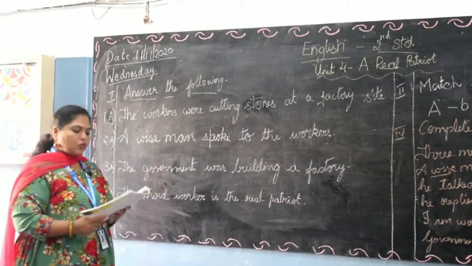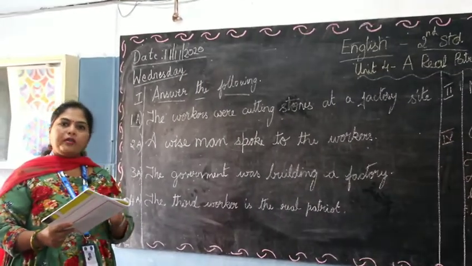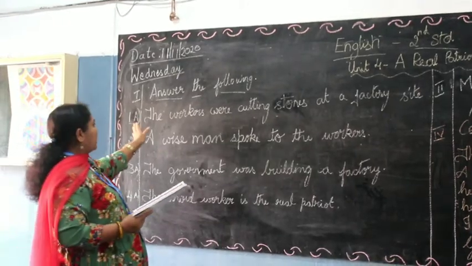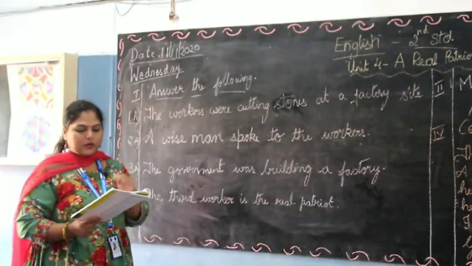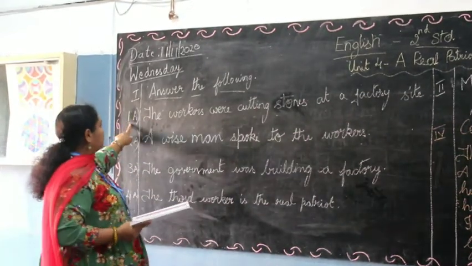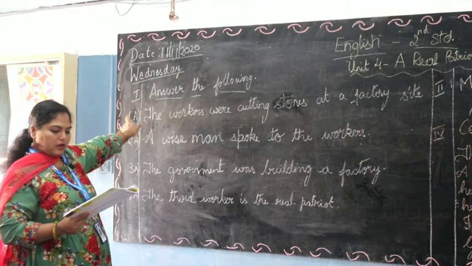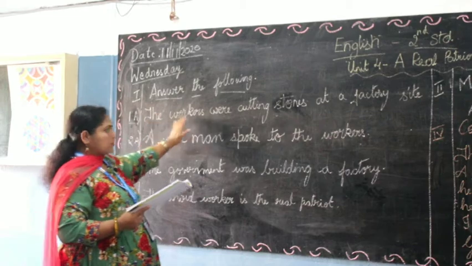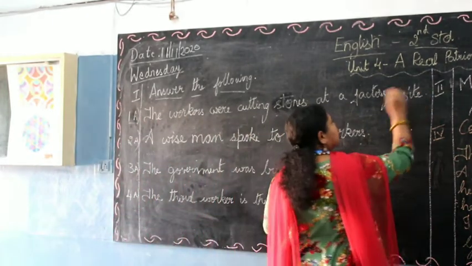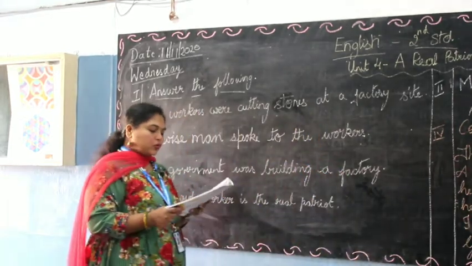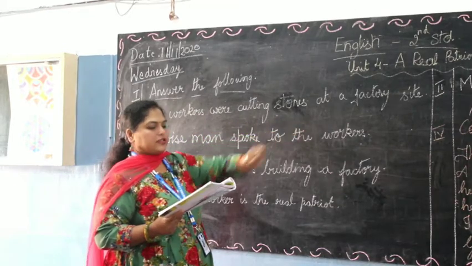The first question is, what were the workers doing? The question is in your textbook. I want you all to copy the question from the textbook. I have written only the answers for you all. I have not written the questions for you all. So copy the question from the textbook. I have written the question number and the answer. So the answer for the first question is, the workers were cutting stones at a factory site, and a full stop. Okay, what were the workers doing? The workers were cutting stones at a factory site.